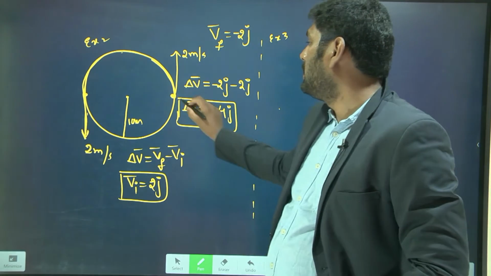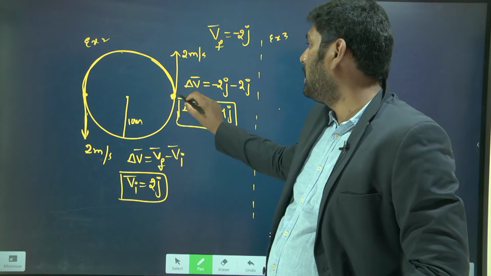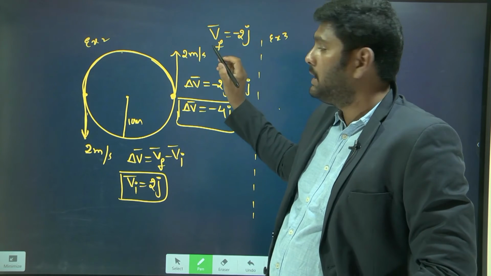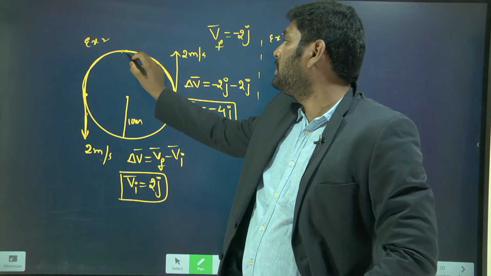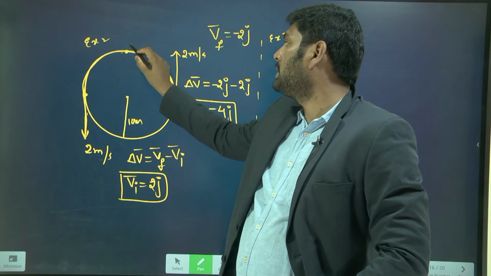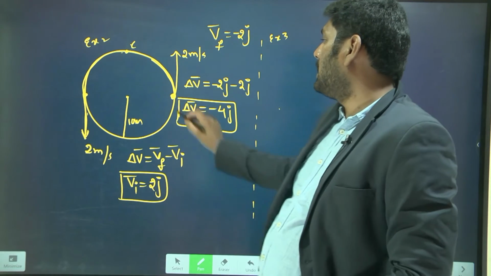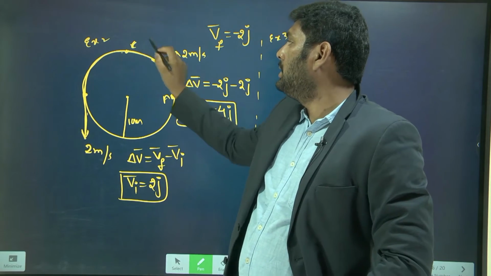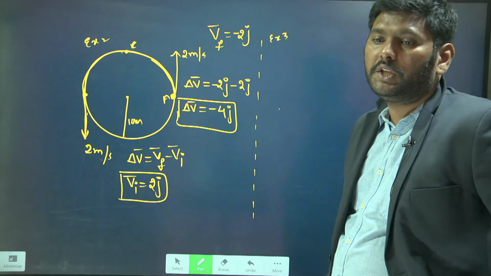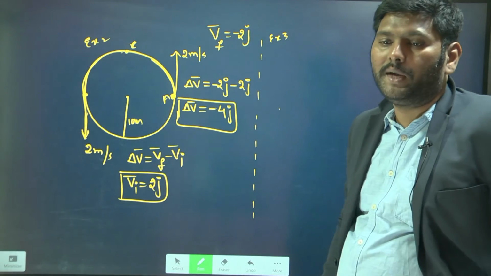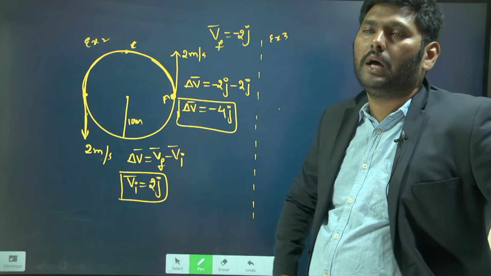Suppose the particle started here and travels with 2 meters per second velocity and shifts to another position here. This point you can take as C. The particle started here and reached point C. In this duration, what is the change in velocity between these 2 points?